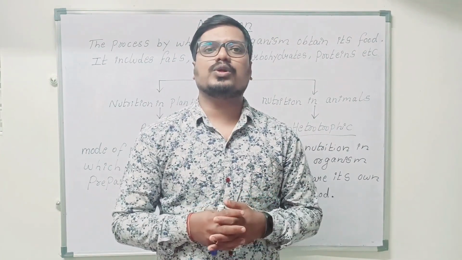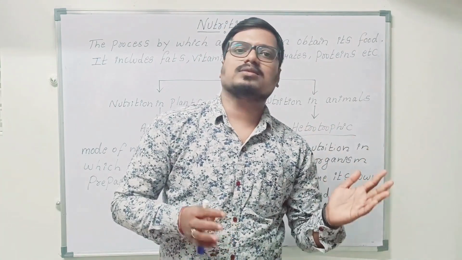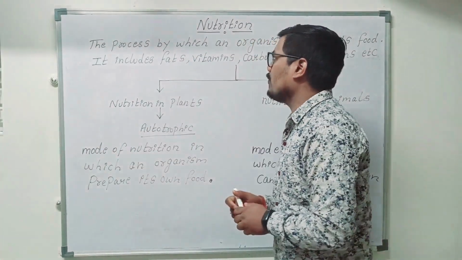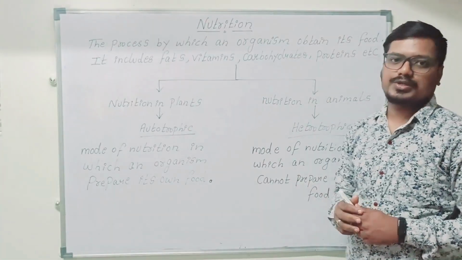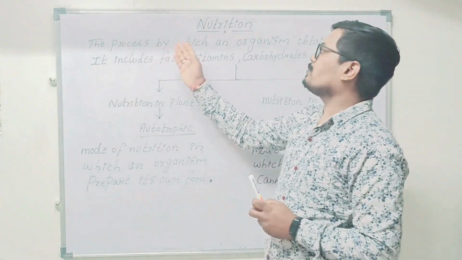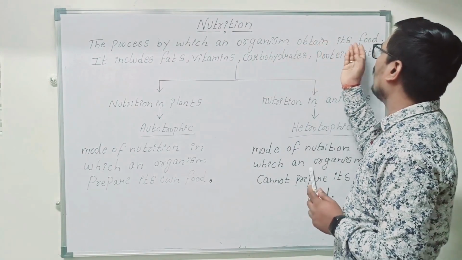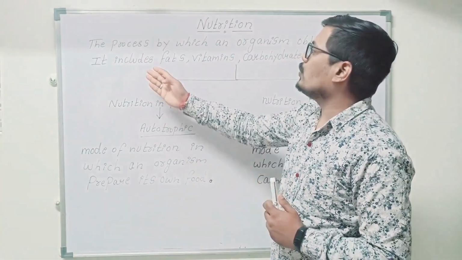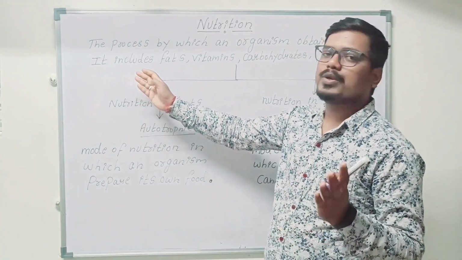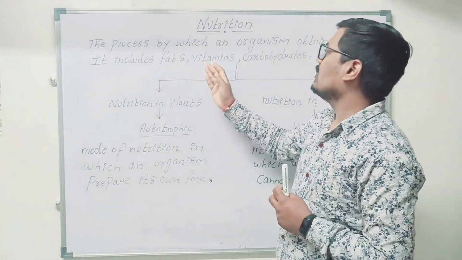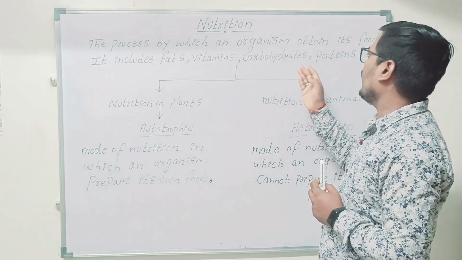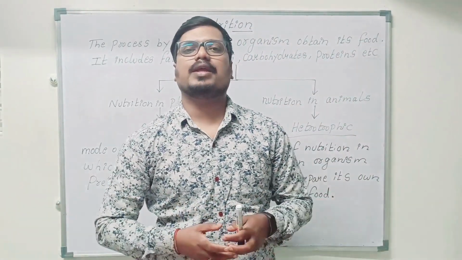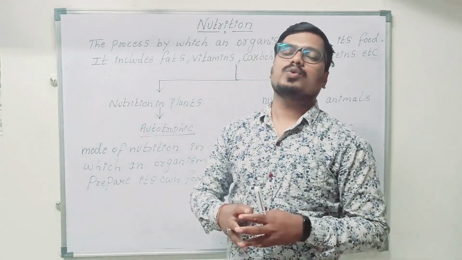So let us see how nutrition happens in plants as well as animals. Let us see the definition of nutrition. What is nutrition? The process by which an organism obtains its food is called nutrition. So what are the nutrients we can include in our day-to-day food? Fats, vitamins, carbohydrates, proteins, minerals, many things we can include in our food as nutrition.